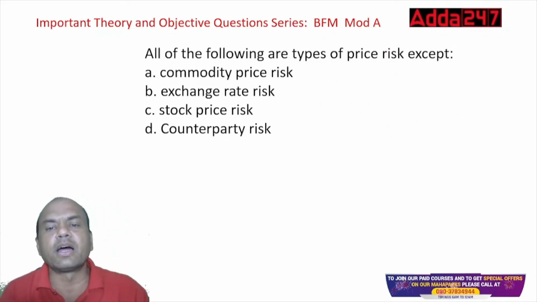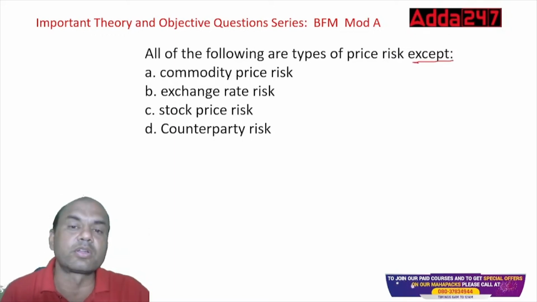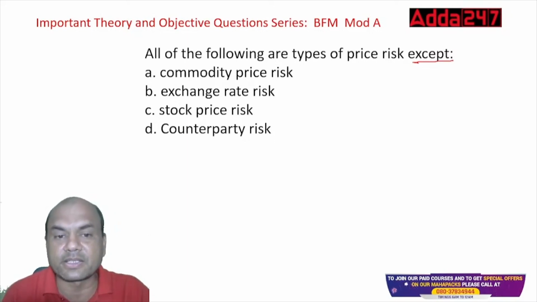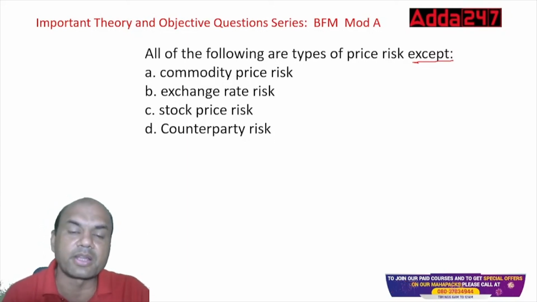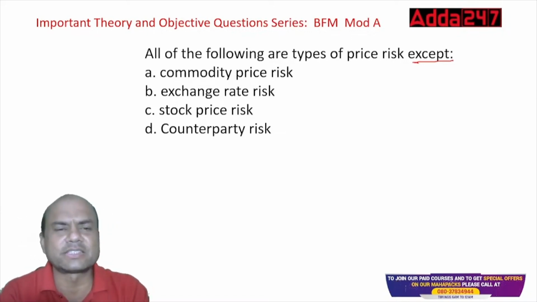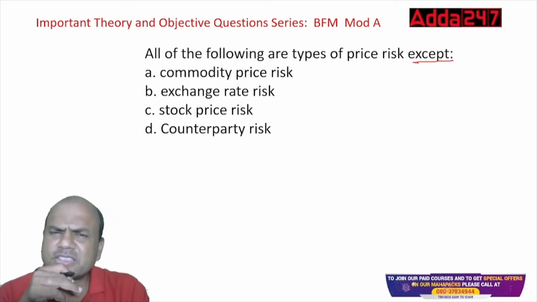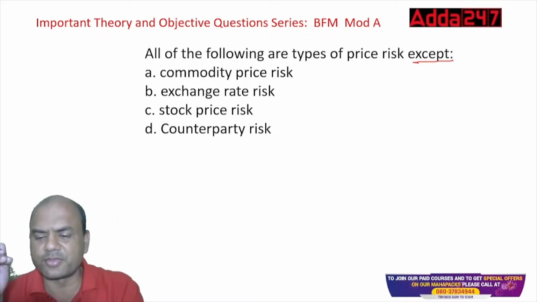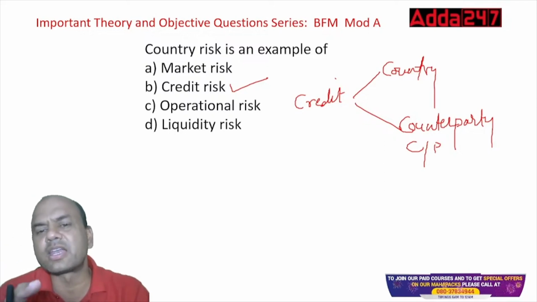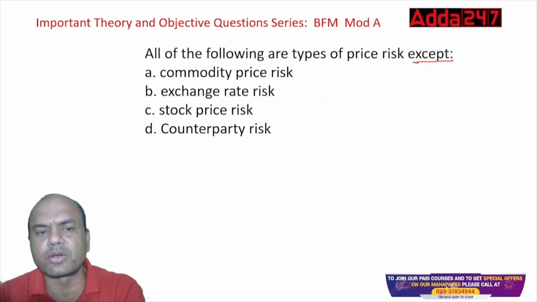All of the following are types of price risk except, and again except means not, which is not a type of price risk. So all of the following are types of price risk except: commodity price, exchange rate, stock price, counterparty risk. Just now I gave you this. What is the answer? Type fast. Look at this. Credit risk has two parts, country and counterparty. So counterparty will be a part of what?